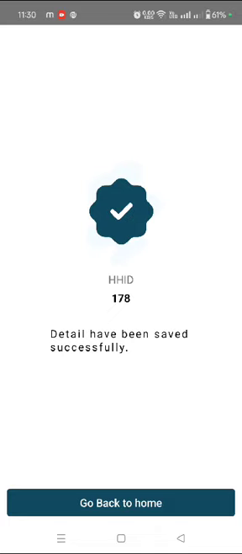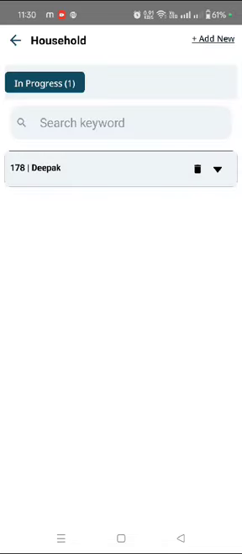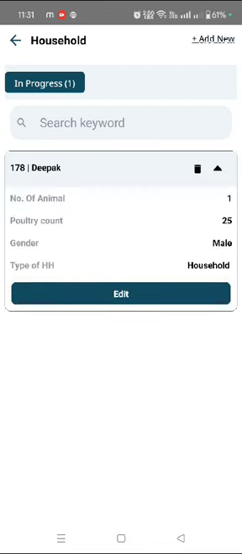Once we save, it shows like this that details have been successfully submitted. So you can see this. Now the status changes to in progress. This will go to the supervisor to approve. Once the supervisor approves, then it goes to the DNO. Once the DNO approves, then the SNO.